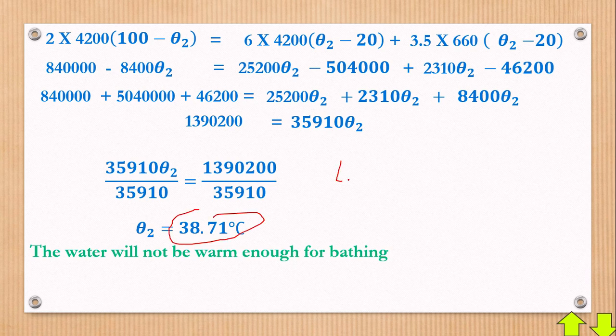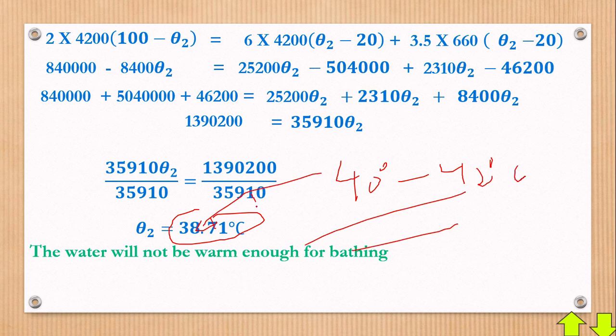Now the question remains, remember the amount that I said, between 40 to 42 degrees Celsius, a temperature good for bathing. Now we really see that the 38 is below. Therefore the water is not warm enough. So shall we say the water will not be warm enough for bathing. Now the temperature of 38.71 degrees, you can just try to touch your body.